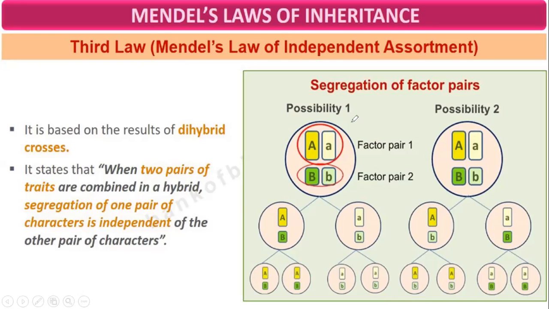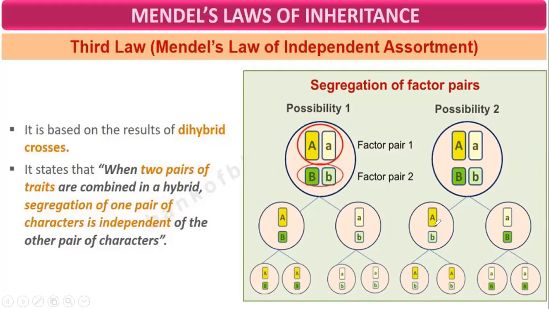Means, suppose this is one possibility, and this is another possibility. This is capital A, capital B. So they may go together as well. Capital A, capital B, and small b, but it is not, they are independent. Then this will be capital A, capital B, capital A, small b, here small a, small b. There is this possibility also that the capital A may go with small b.